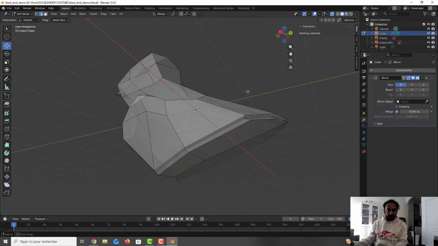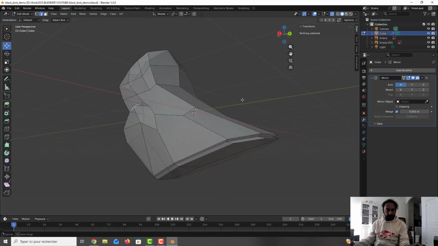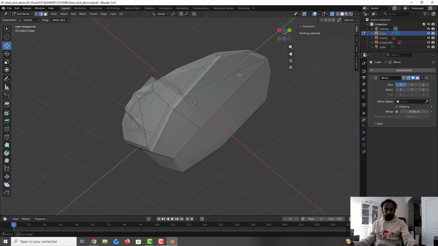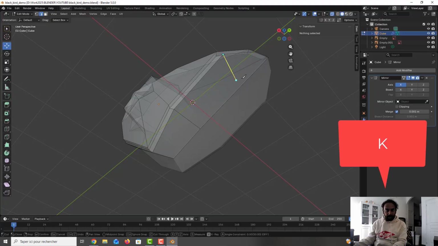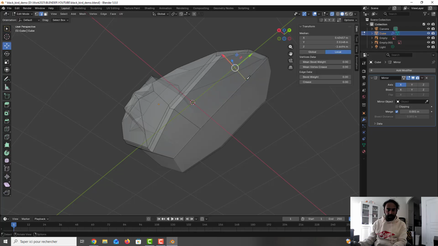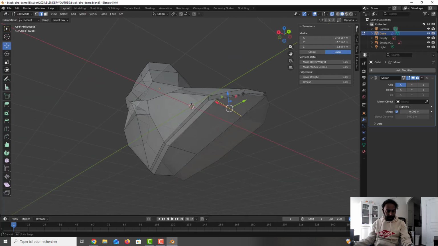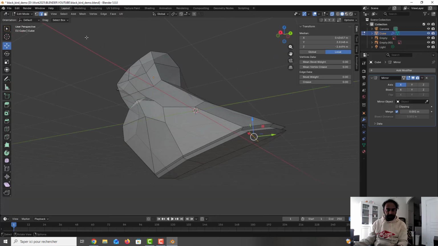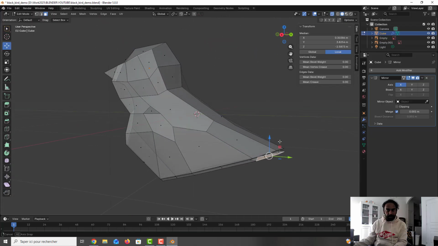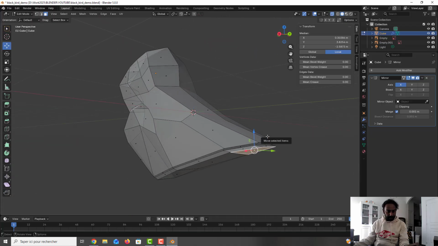And now for the final part here, what we can do is a cut from here to here. So I press K, I cut from here to here, I press enter. As you can see, we have the end here. I will take the face below. Okay. And this one and this one.